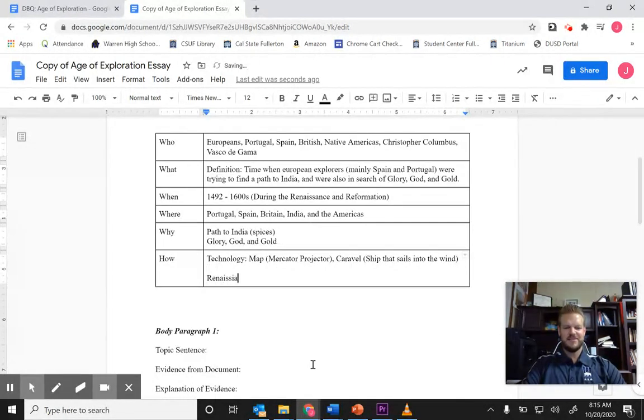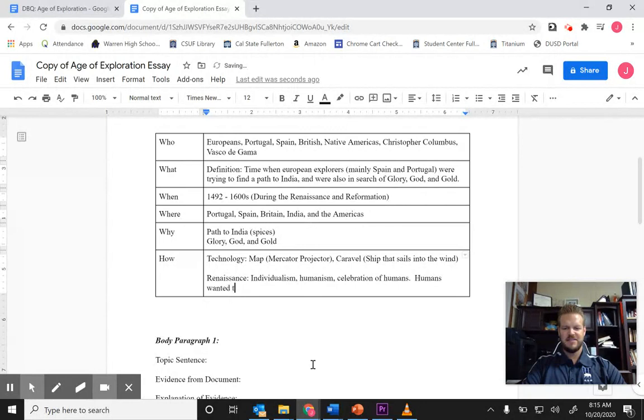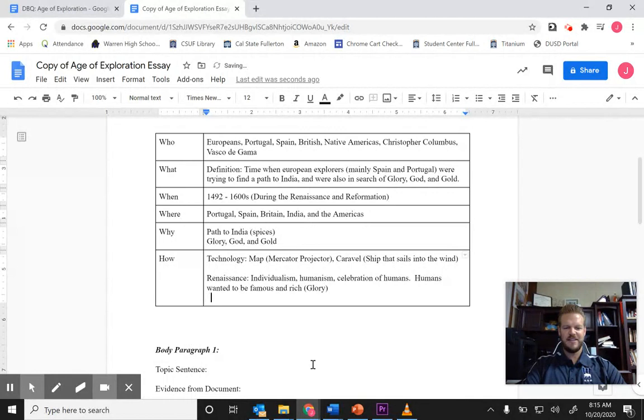Well, the Renaissance was kind of individualism, humanism, celebration of humans. Humans wanted to be famous and rich, and that's kind of the glory part, right? So just a quick side story on this.